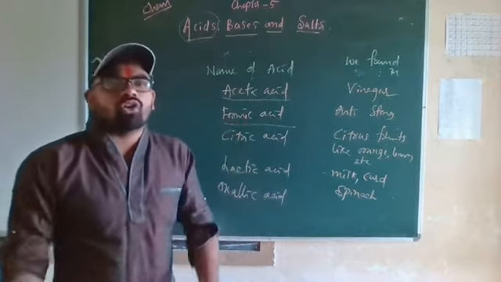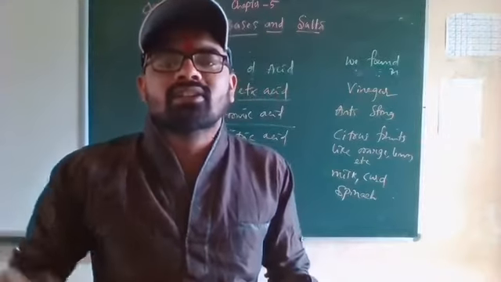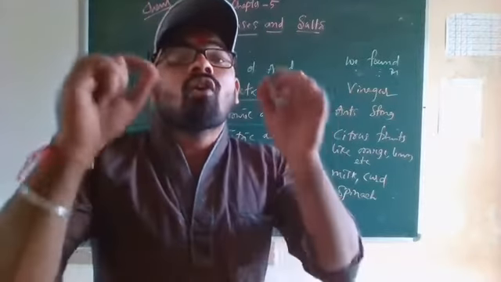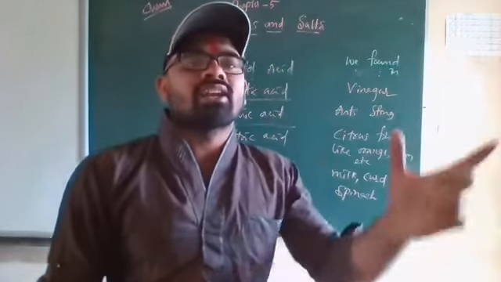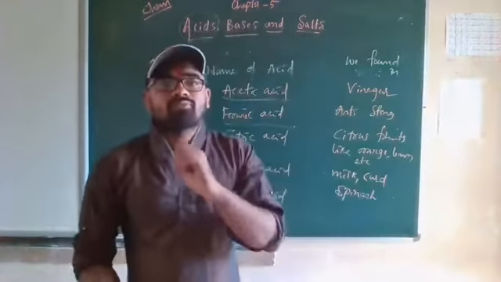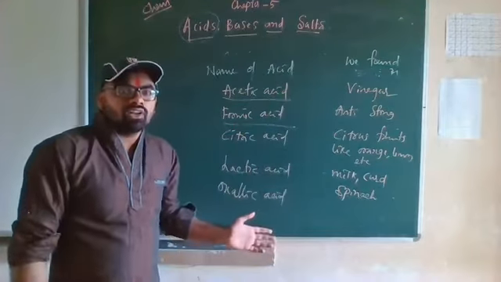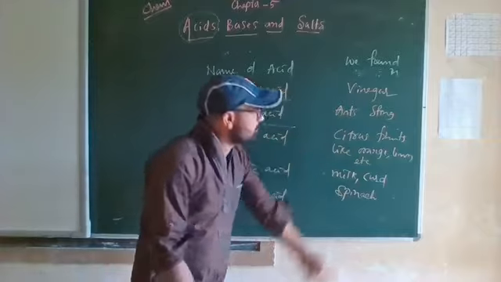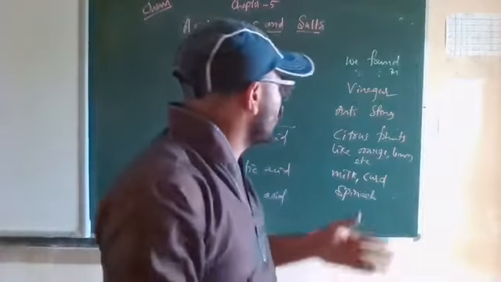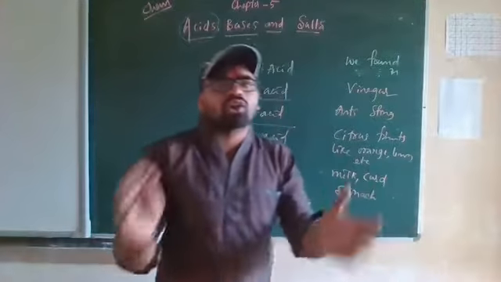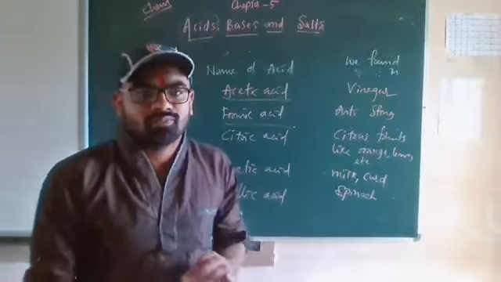Formic acid is present in ant sting. The question will be asked, which kind of acid is present in ant sting? Formic acid. When the ant bites, which acid is released? Formic acid. Next, citric acid. Citric acid is found in citrus fruits like orange and lemon. So orange juice and lemon juice also have citric acid.